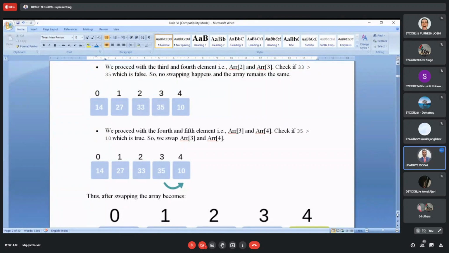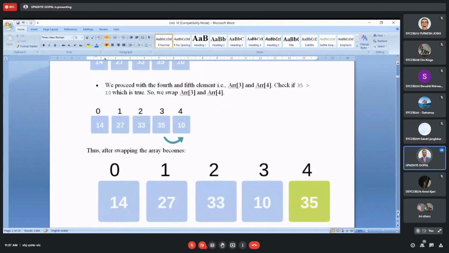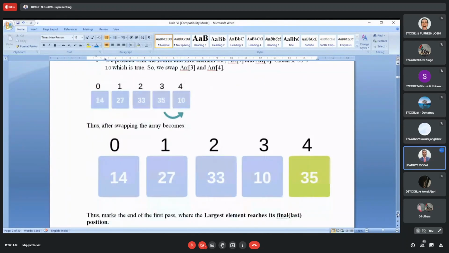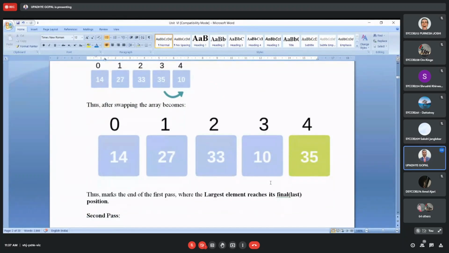Then the next pair is 35 and 10. Here there is a need to swap because 10 is less than 35. So this will be replaced by index element 3. See here, you can observe which element goes in the third position: 10 is holding the position of 3 and 35 is holding the last position.